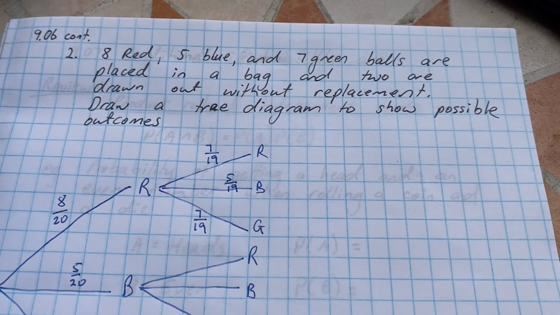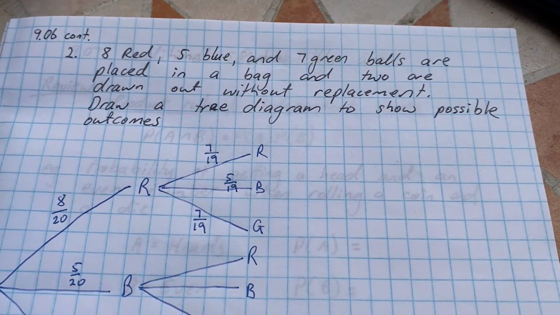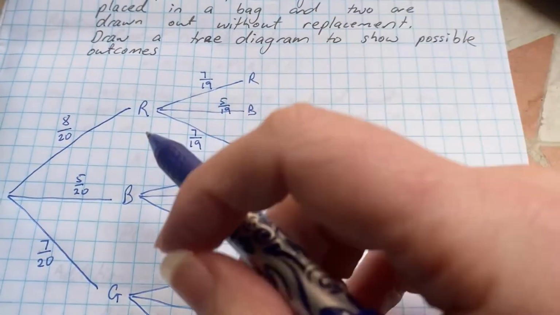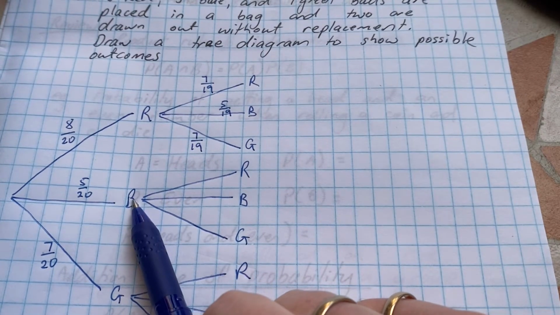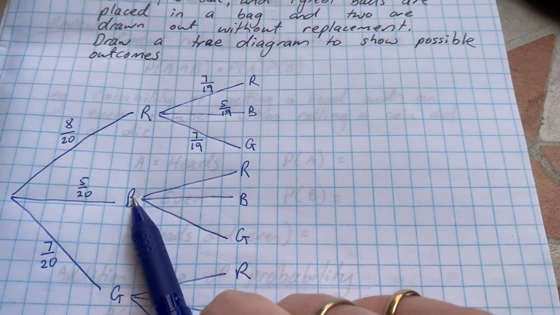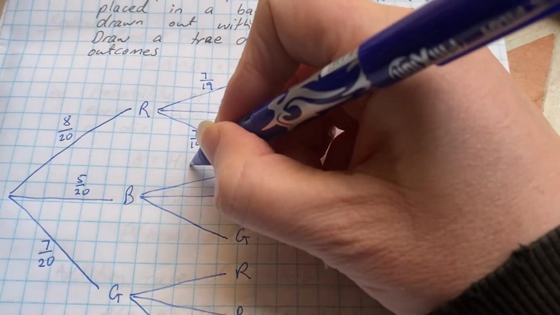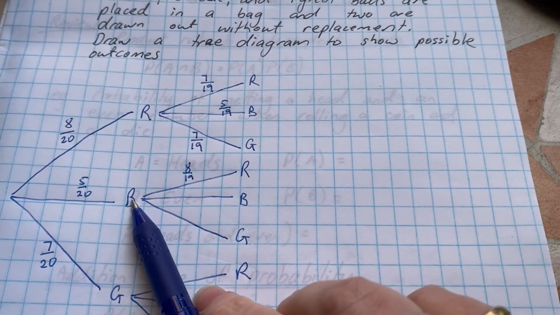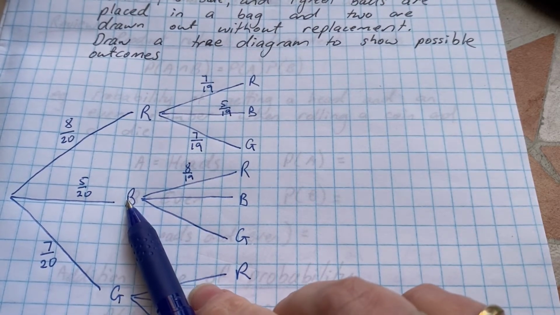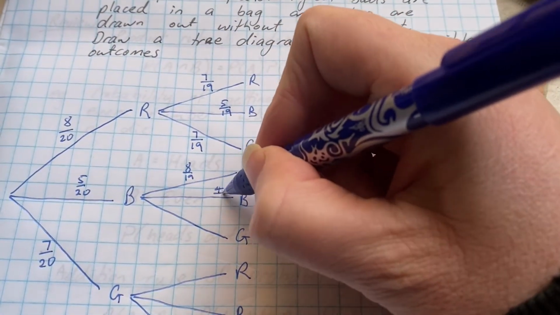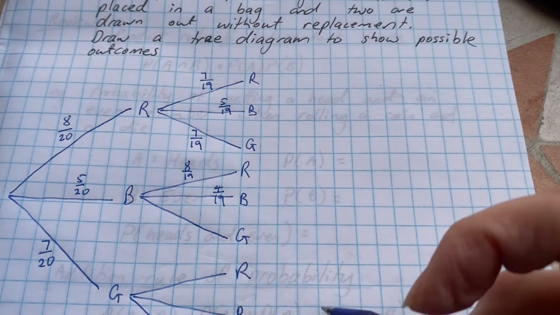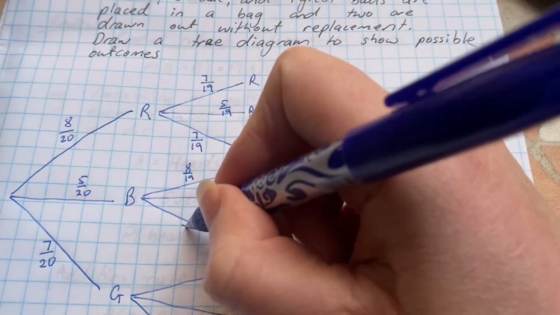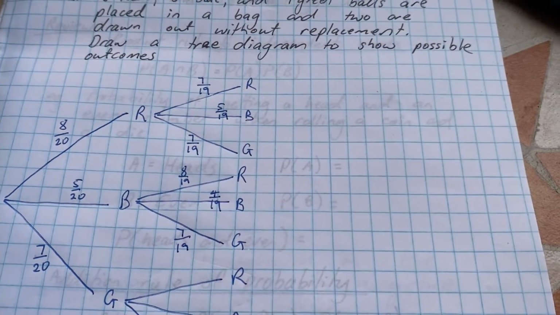Now I'd suggest you pause the video here and try and fill in the rest of those branches yourself. Let's have a go. So I pulled out a blue the first time. There are still 8 red in the bag, so this one will be 8 out of 19. I pulled out a blue the first time, so there's now 1 less blue. There are now 4 blue in the bag. So there are 4 out of 19 balls still in the bag. I pulled out a blue the first time, so there are still 7 greens. So that is 7 out of 19.